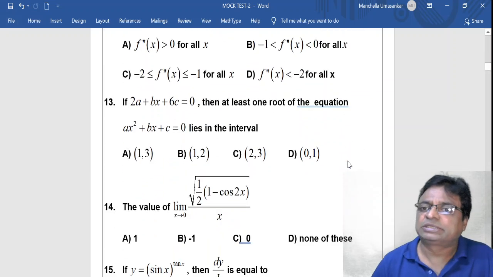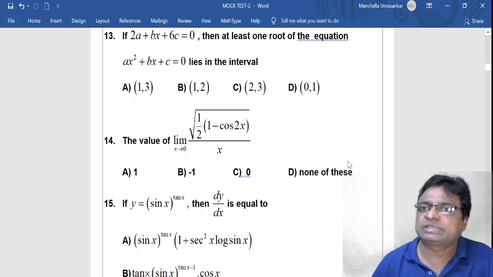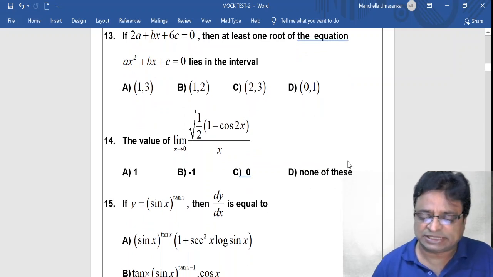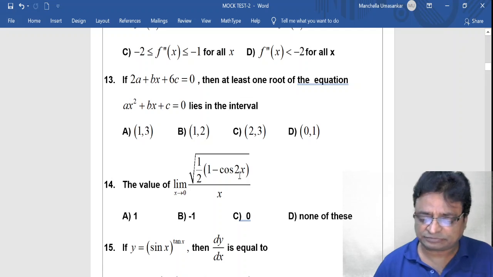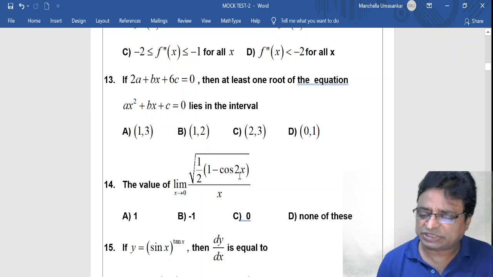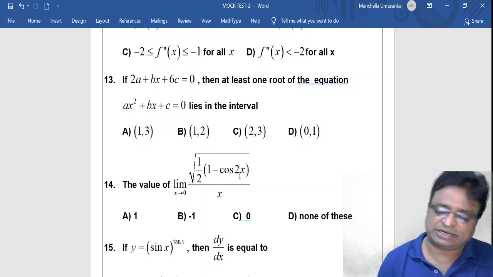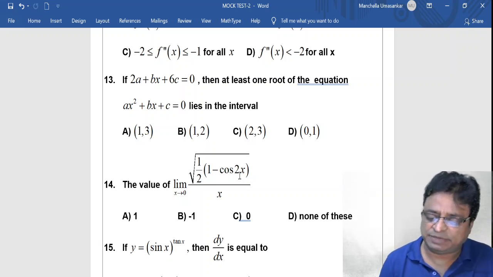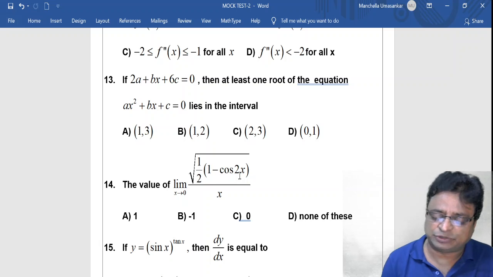And 13th question. If 2a plus bx plus 6c, 2a plus bx plus 6c equal to 0, then at least one root of the equation ax square plus bx plus c equal to 0 lies in the interval. Options: A 1 comma 3, B 1 comma 2, C 2 comma 3, D 0 comma 1.